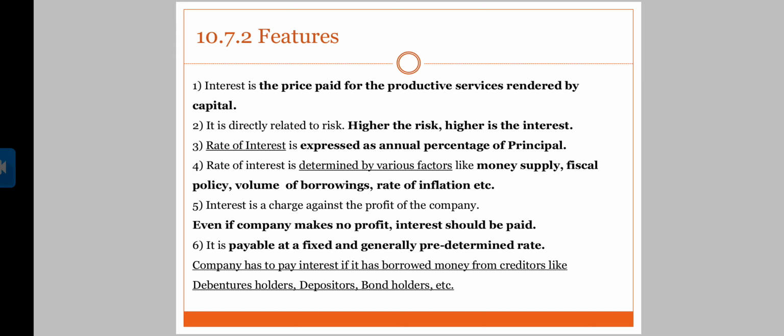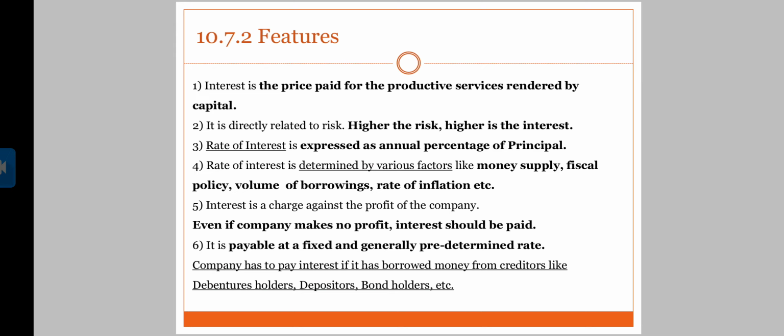Now, even if the company makes no profit, interest should be paid. We have already seen it's a compulsory liability of a company to pay interest on debentures, bonds, or on the loans which the company has taken. It is payable at a fixed and generally predetermined rate.